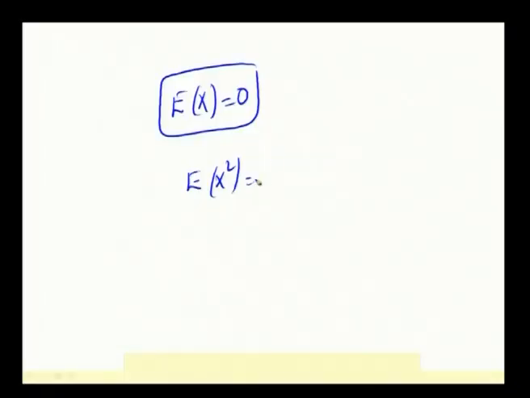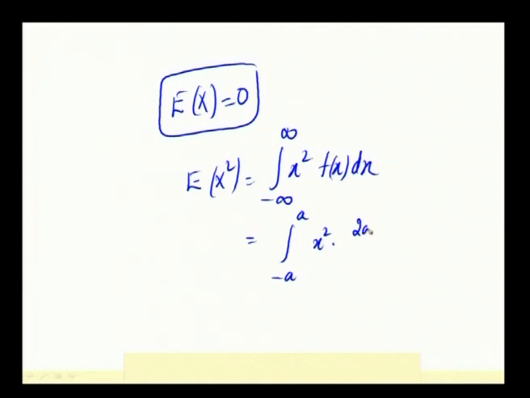Okay. Expectation of x square, according to the formula, is integral of x square into f of x dx. The limits are from minus infinity to plus infinity, but for our problem it is from minus a to a, x square into f of x, which is 2a by pi into 1 by a square plus x square dx.